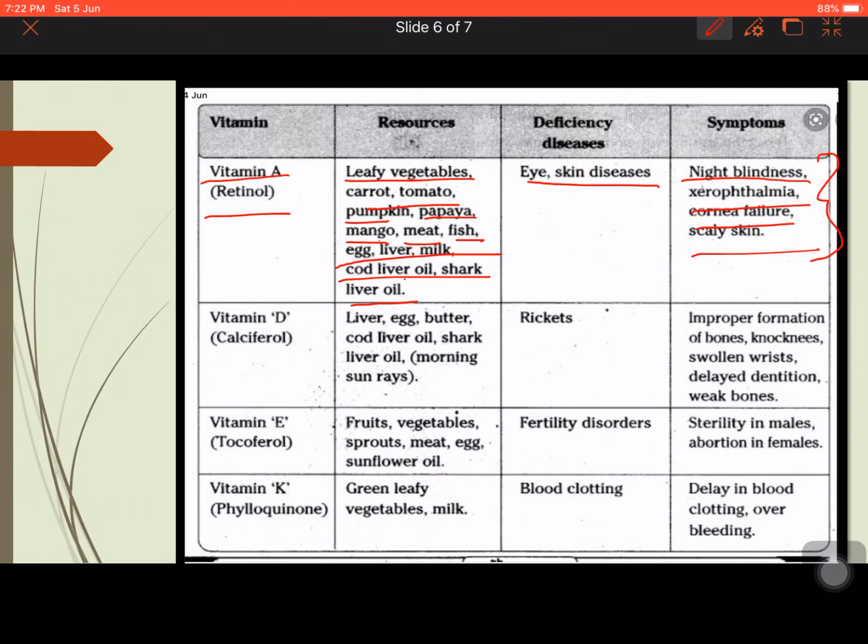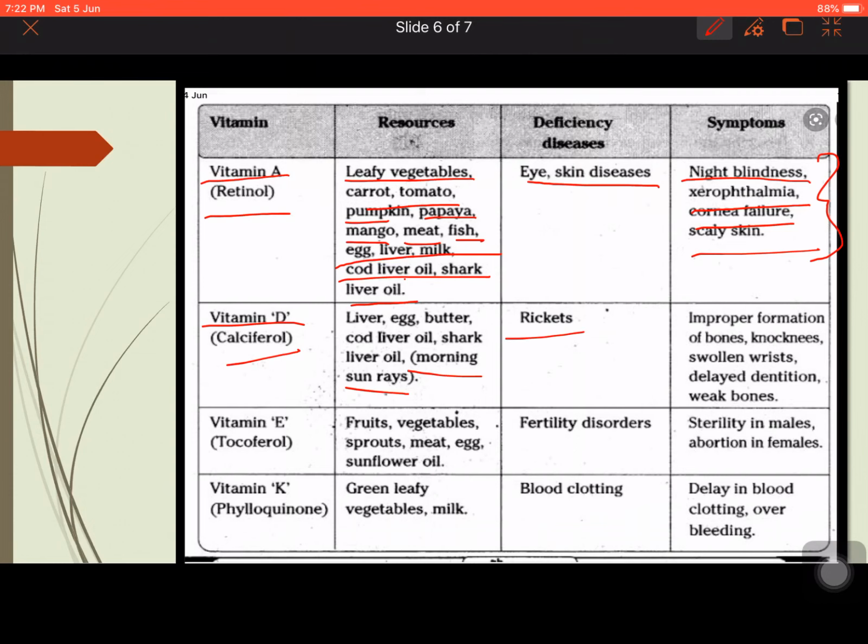Now next comes the next fat soluble vitamin, vitamin D. The scientific name is calciferol. This is also present in liver, egg, butter, cod liver oil, shark liver oil, or morning sun rays. I have told you just now, it should not be the sun rays from 12 to 2 or 12 to 1. It is the morning sun rays between 6 to 10 or 6 to 9, it will be better.